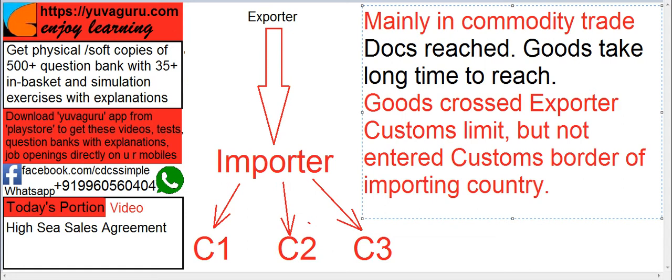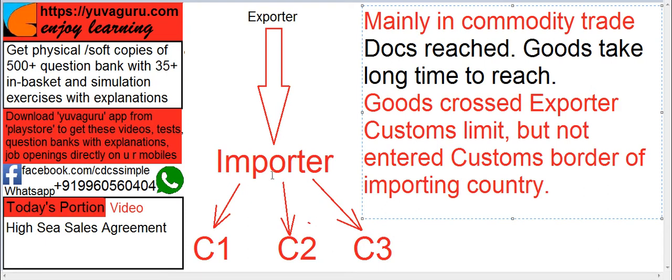What happens is this importer has to further sell the goods to 3 customers of his. So what he does is he prepares a new agreement with his own rates in the name of these 3 customers. That agreement is HSS sales.